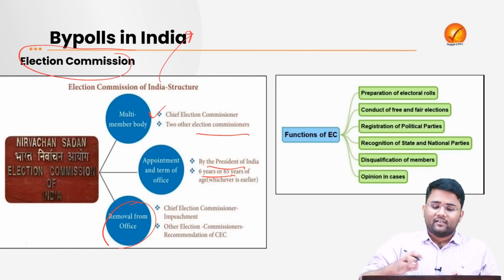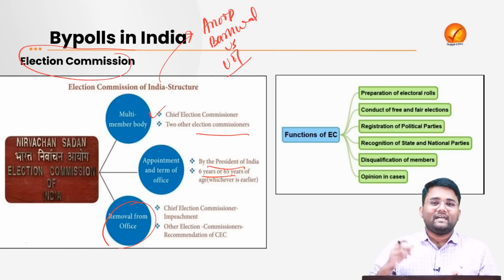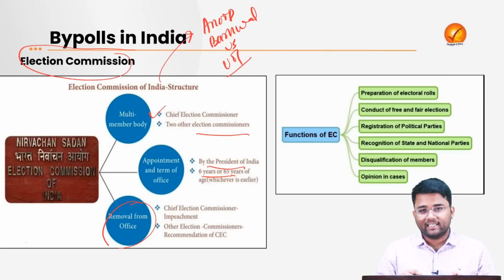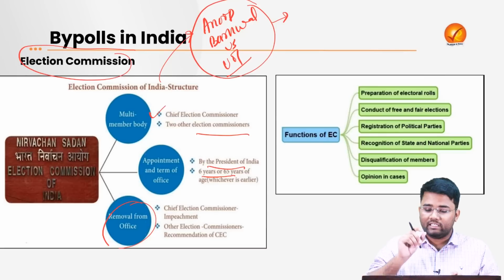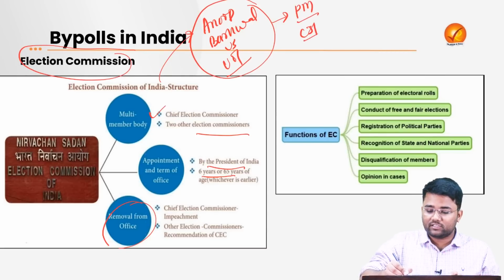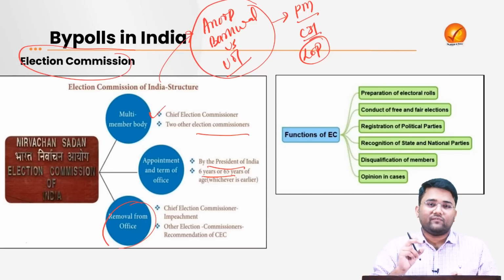For example, this famous judgment of Anup Barnwal versus Union of India. The Supreme Court says that the earlier process which was being used to appoint the election commissioners, when the central government were recommending the names and they were being appointed by the President of India, is against the impartial and independent functioning of election commissioners. So the Supreme Court said that we are recommending that there will be a committee, in that there will be Prime Minister of India, Chief Justice of India and Leader of Opposition. And this committee will be recommending the names of election commissioners,